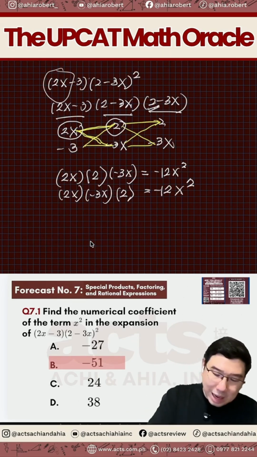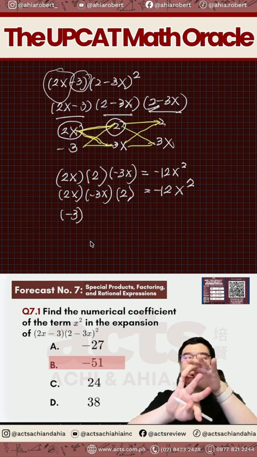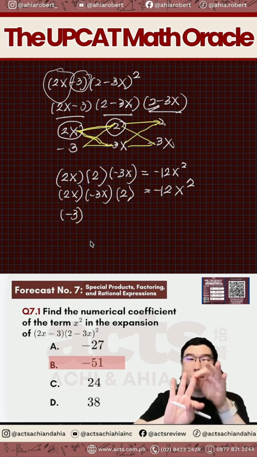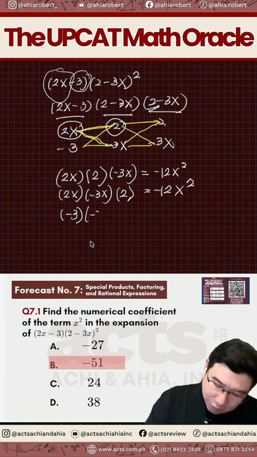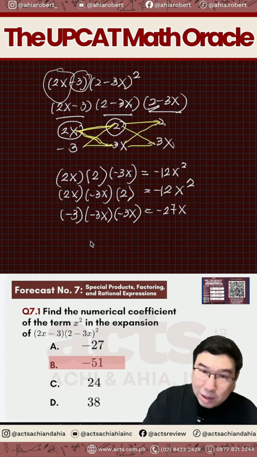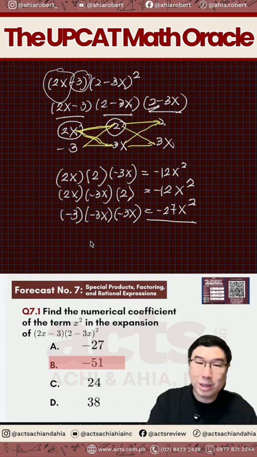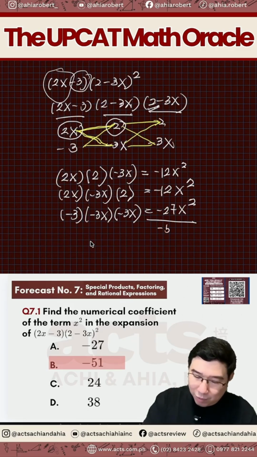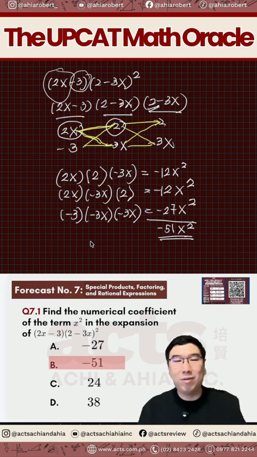E paano naman pag sa negative 3 ka naman nag-start? Pag sa negative 3 ka naman nag-start, ano dapat ang mangyari? Kung yung una walang x, edi itong next 2 dapat parehong merong x. Hindi pwedeng wala. So that means times negative 3x times negative 3x. So negative 3 cubed, that's going to be negative 27x squared. Then from there, negative 12, and negative 12, and negative 27, that will add up to negative 51x squared. So that's why the answer here is your letter B. The coefficient is negative 51.